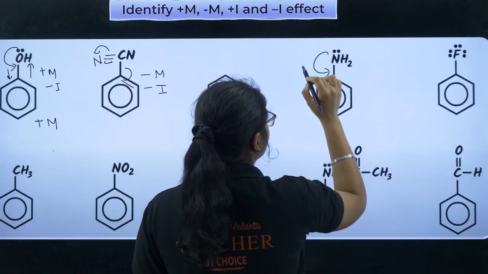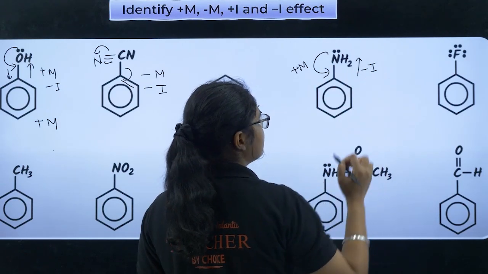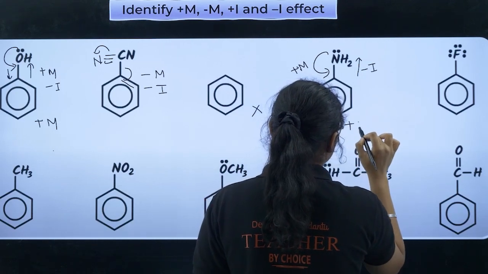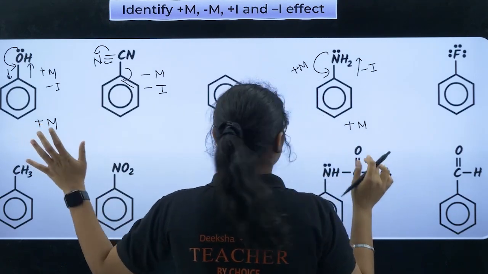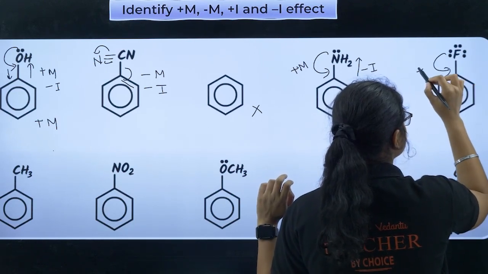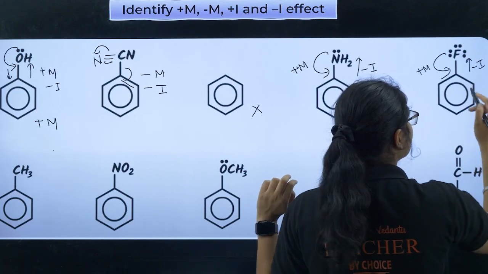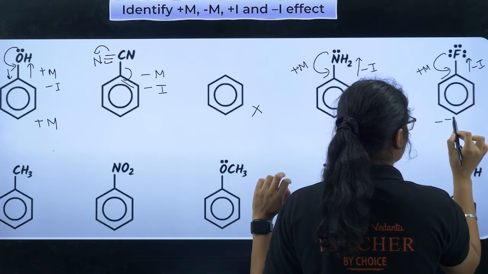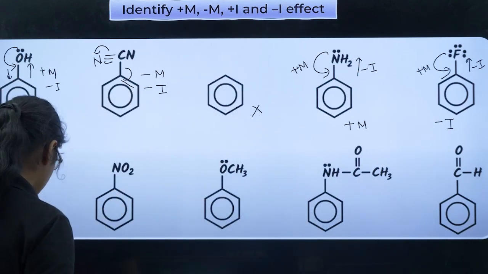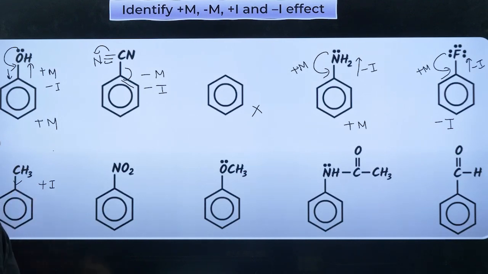NH2 will donate electrons, so it is plus M, and since it is electronegative, it will have minus I effect. So overall, it will be plus M. Then here F, what will happen? It will donate electrons, plus M, and it will withdraw electrons, minus I. I know for halogens the inductive effect will be more effective, so it will have minus I effect. Next we have the CH3 group. You should remember, it has only plus I effect. It will donate to the ring.